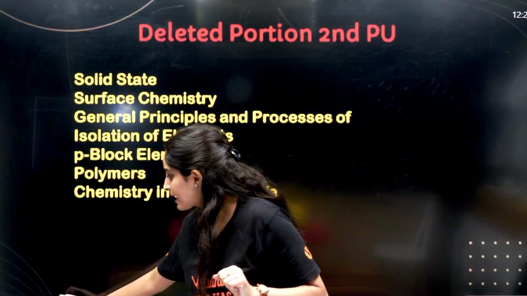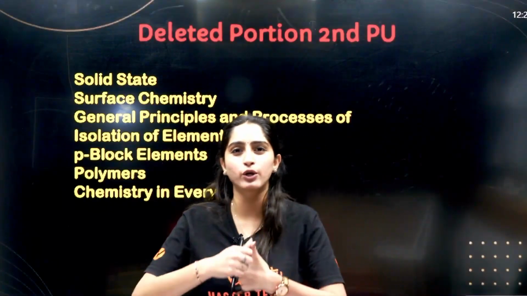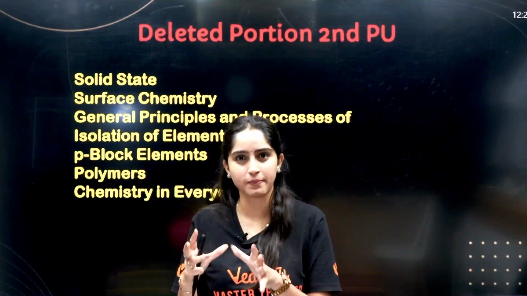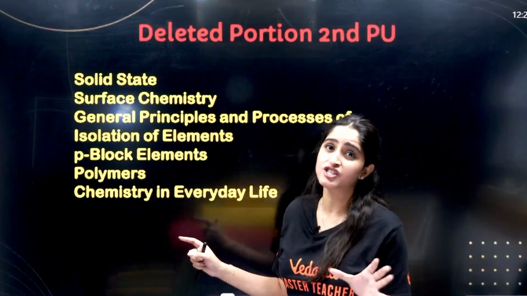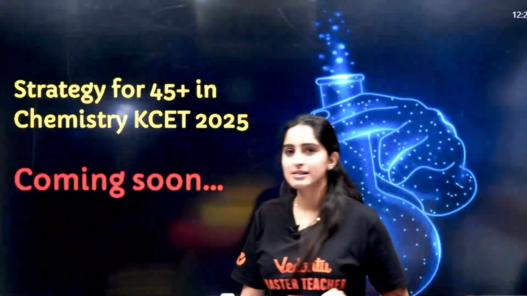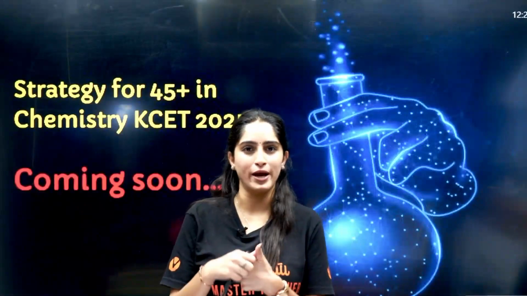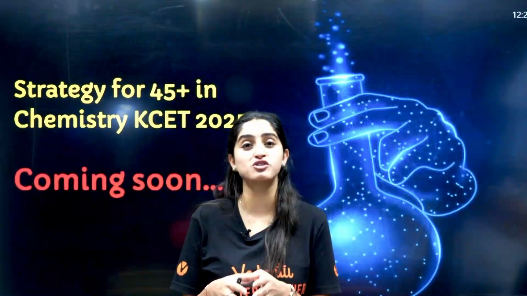Next, let us see how many chapters exactly you have: from PU1 that is around 9 chapters, and from PU2 you have around 10 chapters, right? Okay, so guys, that was all about syllabus, weightage and deleted topics for your chemistry KCET.